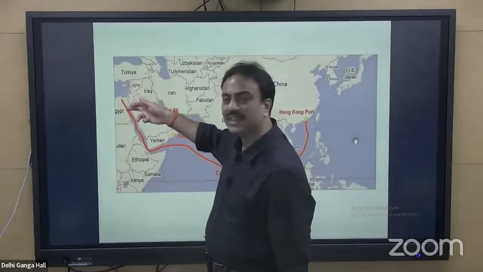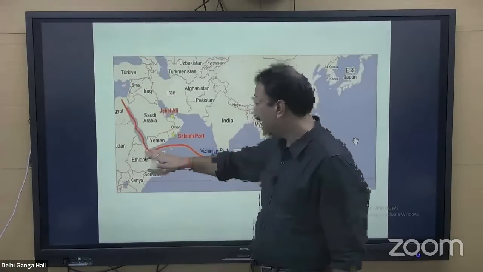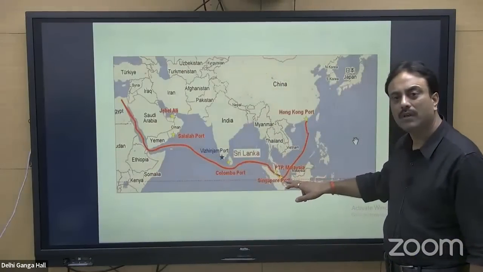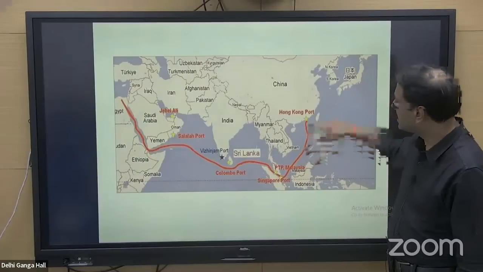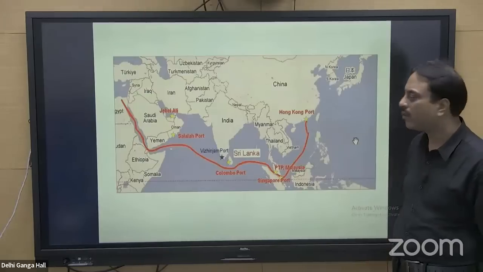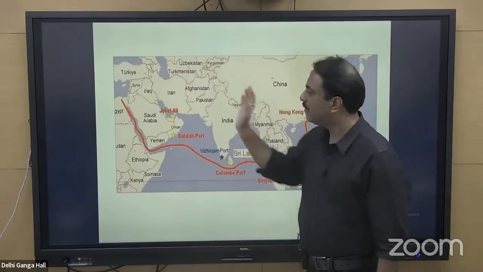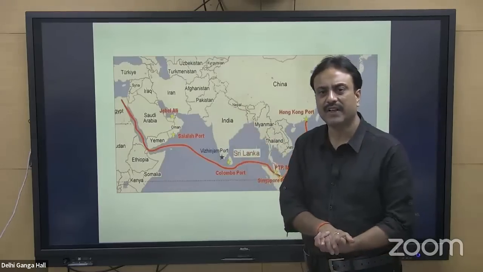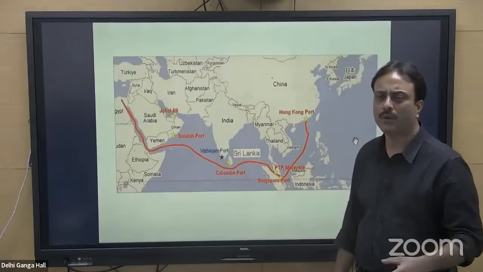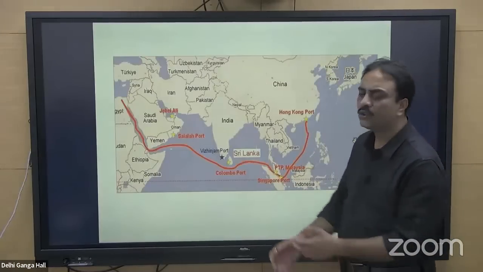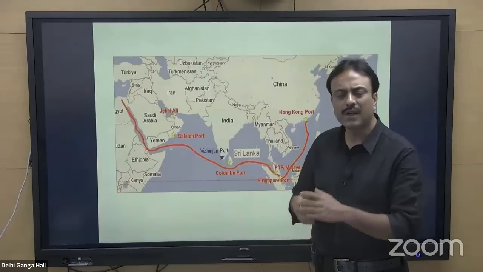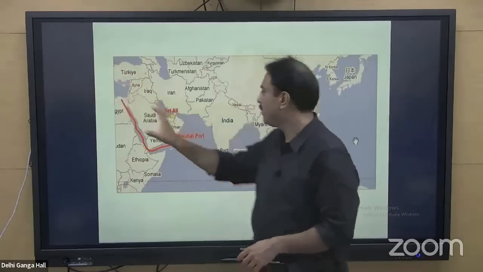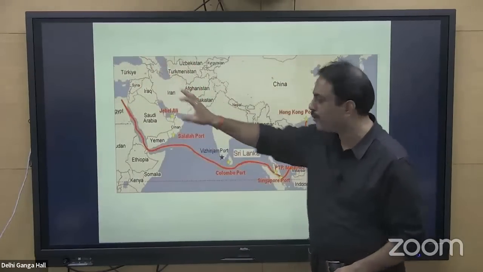Gulf of Suez, Suez Canal, Red Sea, Strait of Bab al-Mandab, Gulf of Aden, Arabian Sea, moving through Strait of Malacca, South China Sea, and reaching the region of Hong Kong. This is called the east-west navigation route. It is a very important and prominent route that witnesses huge movement of ships and vessels throughout the year. It is the busiest route because any trade of Europe with Asia Pacific, any trade of Europe with